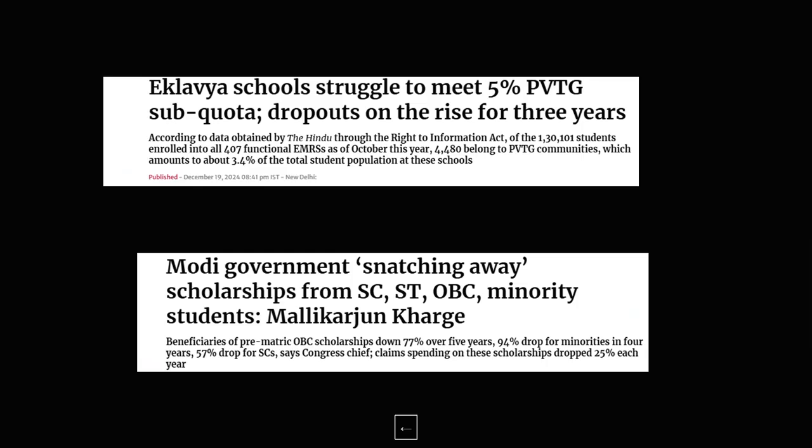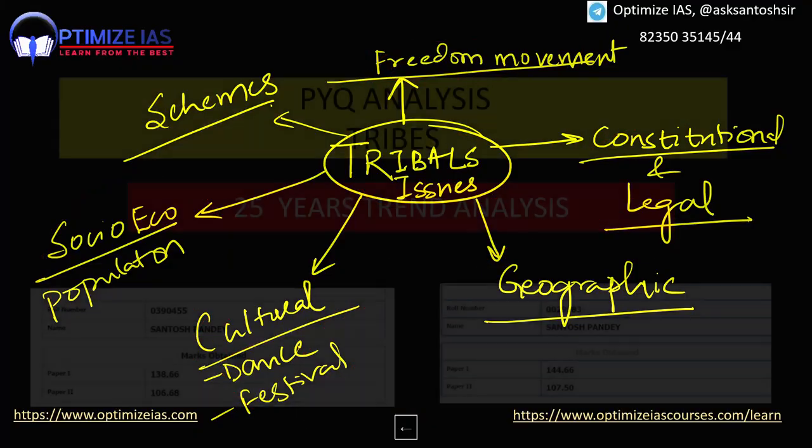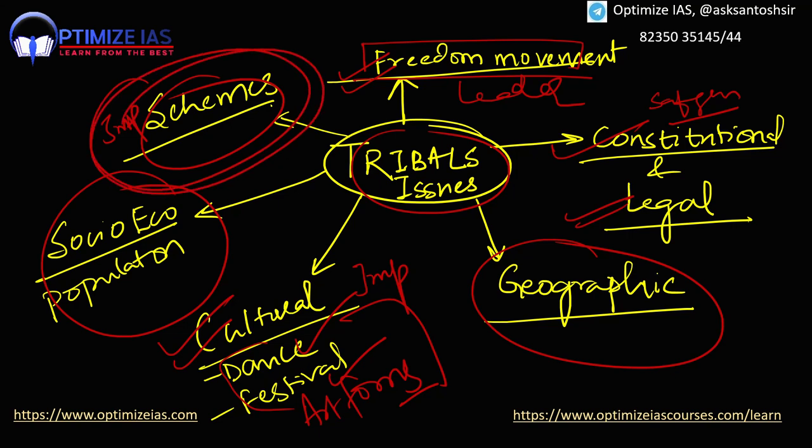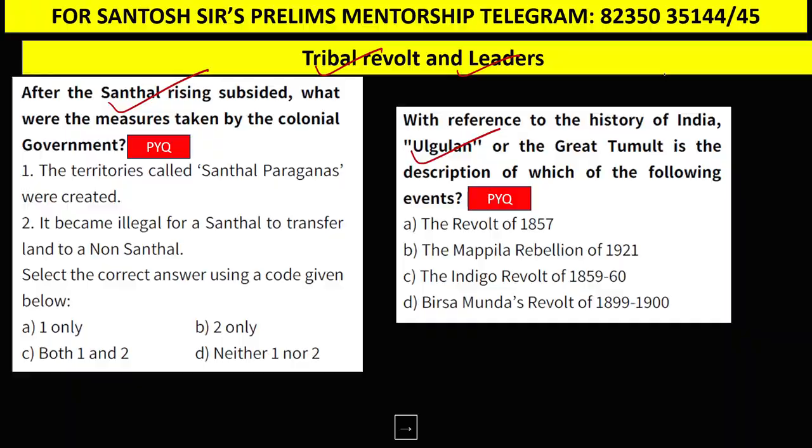So guys, let us see another dimension which can be asked in the prelims examination. The last dimension is the schemes dimension. This is very important. UPSC has not asked questions on schemes, but this year there is a very high chance that they are going to ask questions on schemes. Let me show you which schemes are in the news related to tribals.